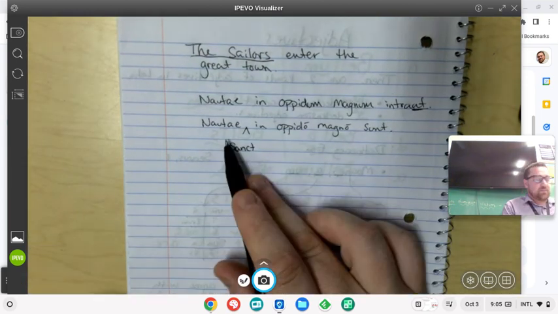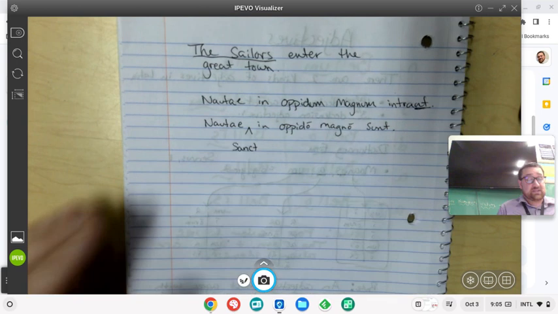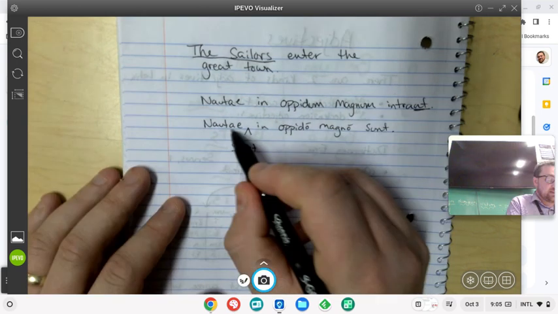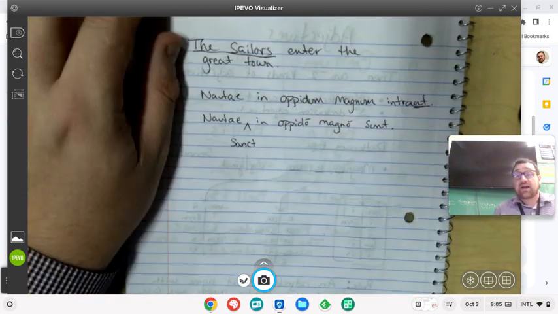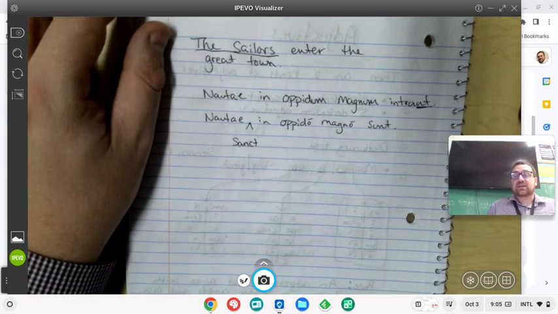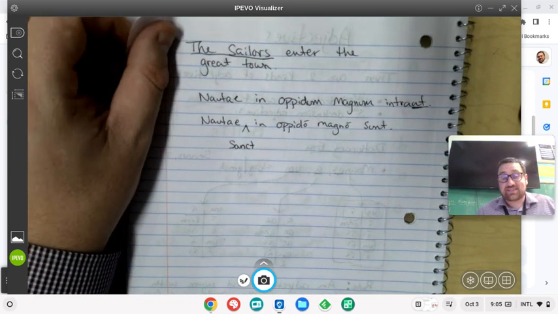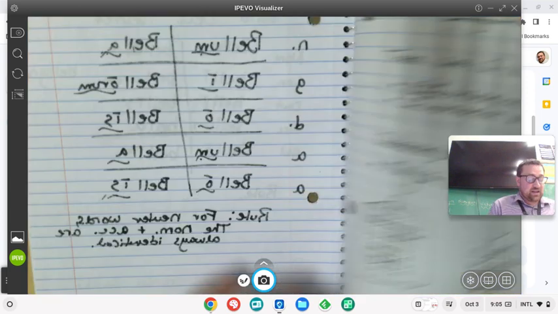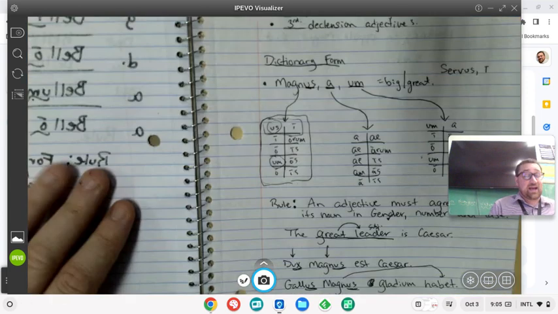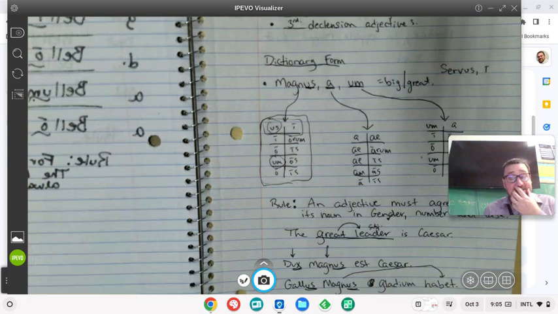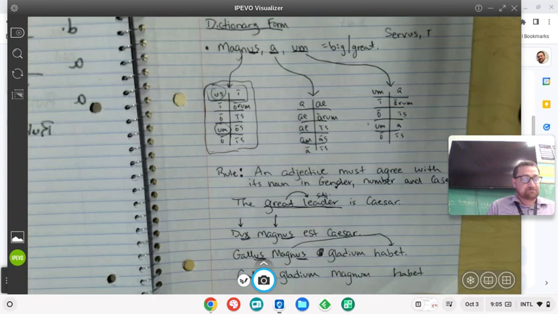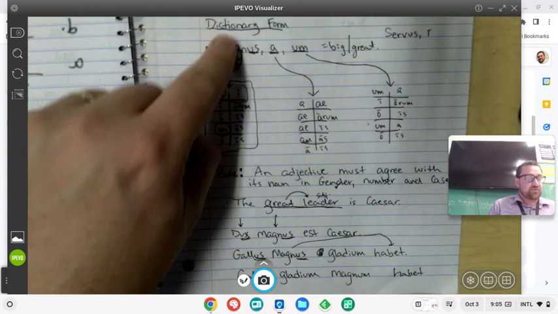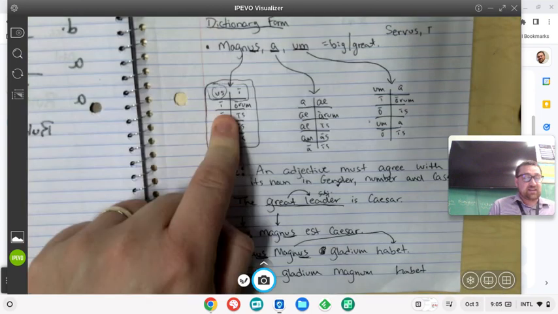It might be easy to just say sanctae, but if you just took the AE ending and put it here, you would be wrong. The reason for that is because an adjective must agree in case, number, and gender. Now, nautae are sailors, and sailors are masculine. This is where it could get a little tricky. Because sailors are masculine, we're going to focus on the masculine endings, the ones that come from -us,